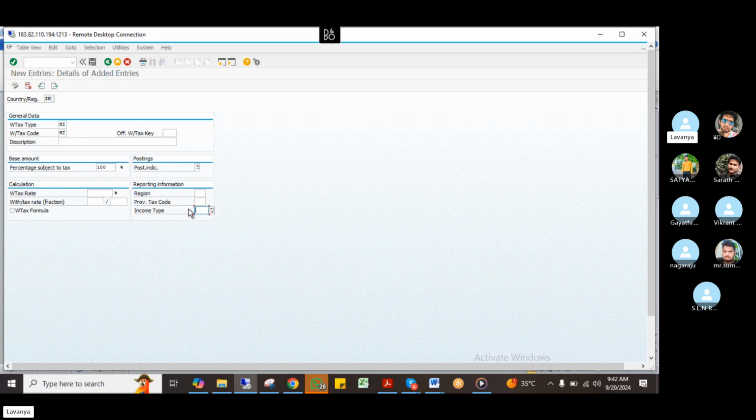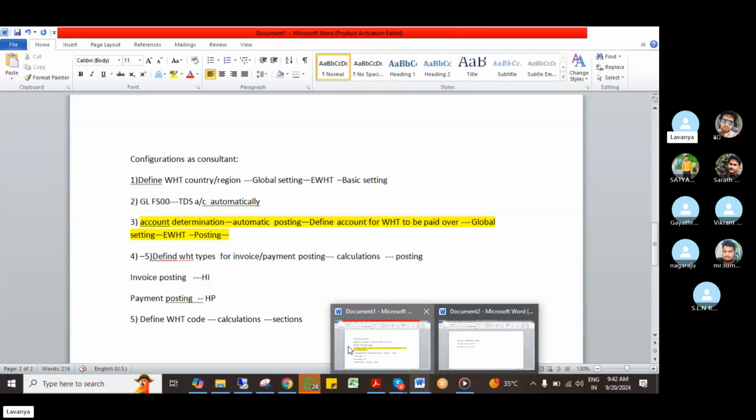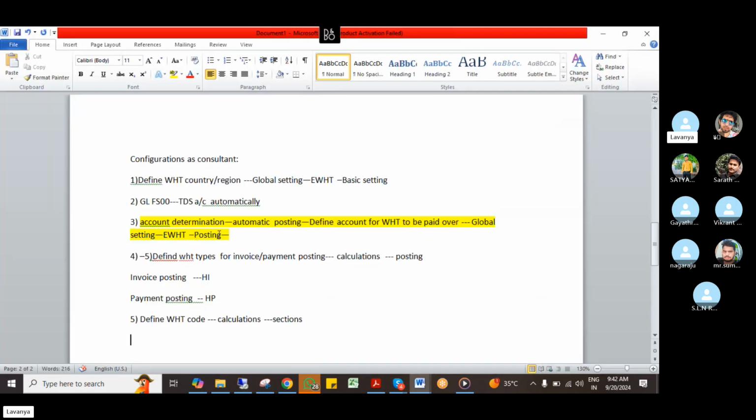Okay, so here I need to do one configuration that is called withholding tax keys. What is the configuration I have to do first? This configuration is not done yet, we are still in progress. For doing these two configurations, I have to define official withholding tax keys and withholding tax codes. These keys also come under basic settings only, because it is useful for every company code.